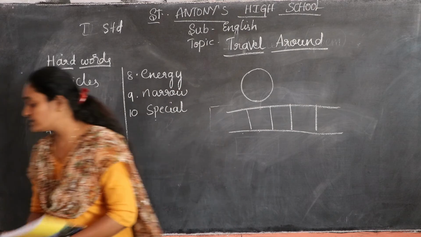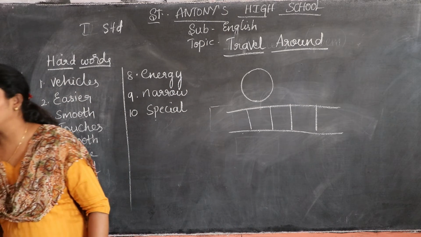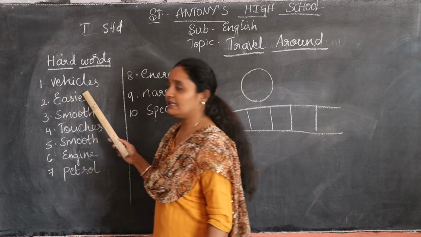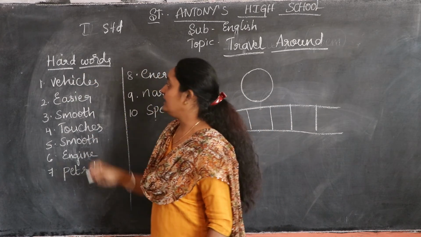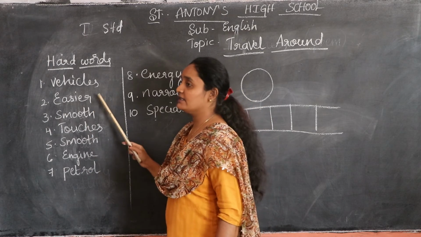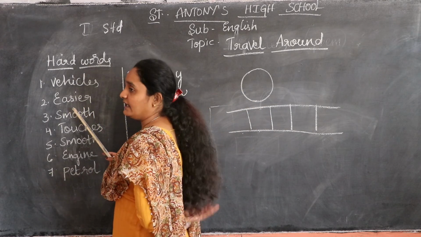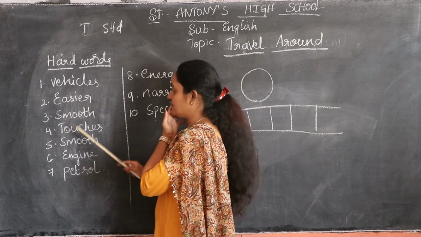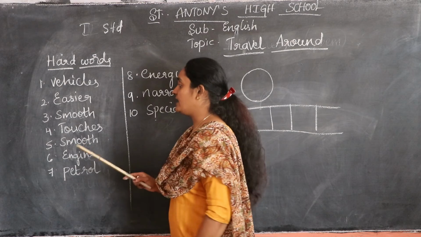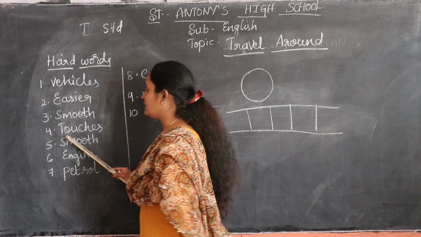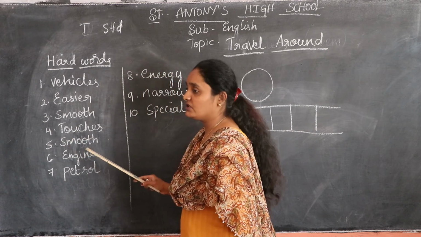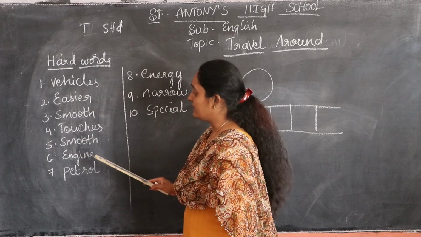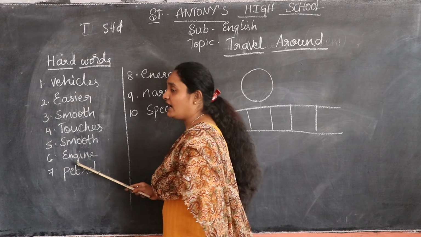There are some hard words for you on the board. I am going to discuss these hard words. The first one is vehicles. V-E-H-I-C-L-E-S, vehicles. Easier, E-A-S-I-E-R, easier. Smooth, S-M-O-O-T-H, smooth. Touches, T-O-U-C-H-E-S, touches.